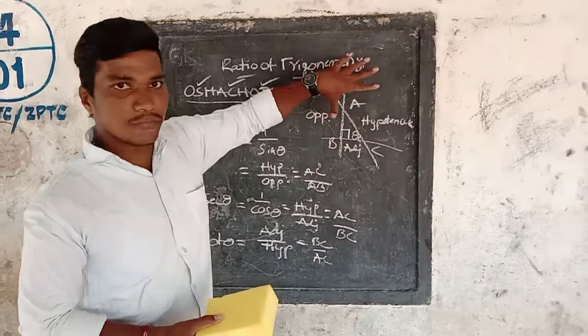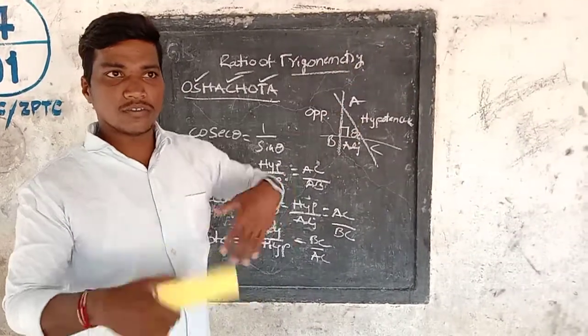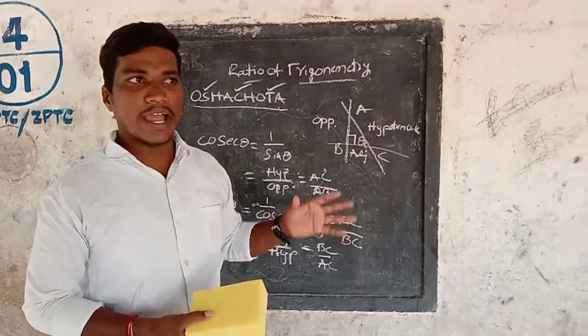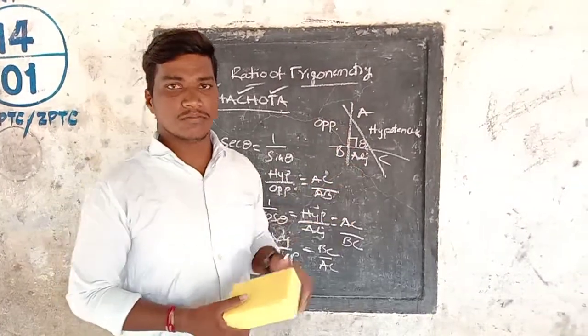This is ratios of trigonometry, and further we will see identities of trigonometry. Thank you.